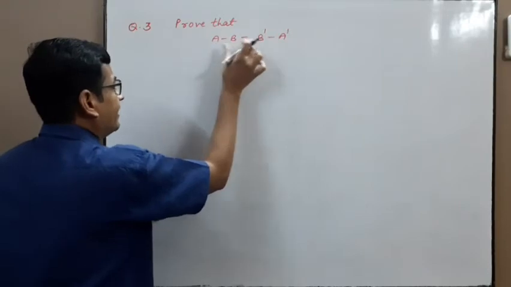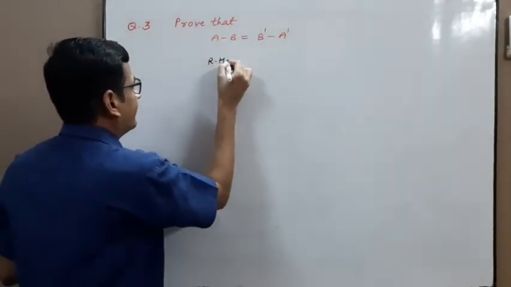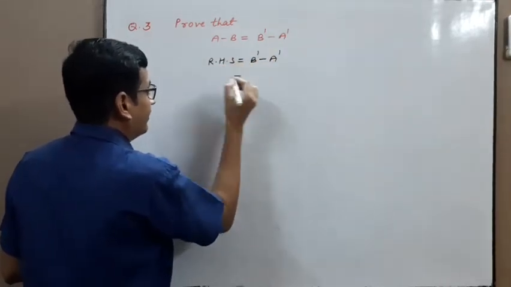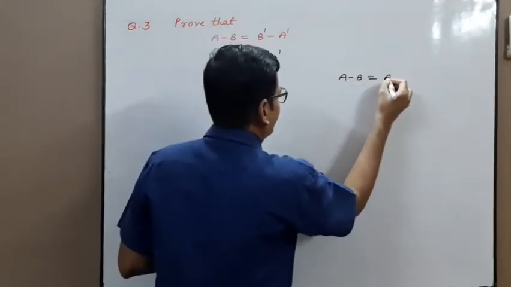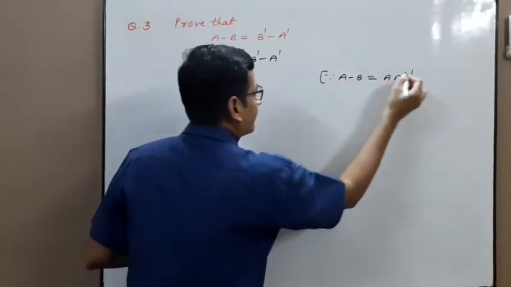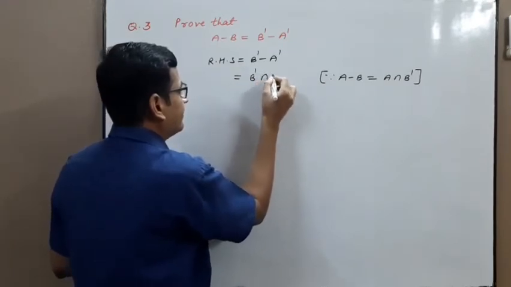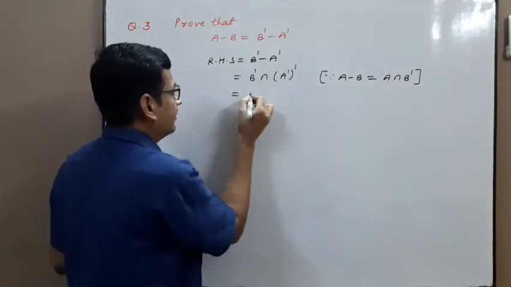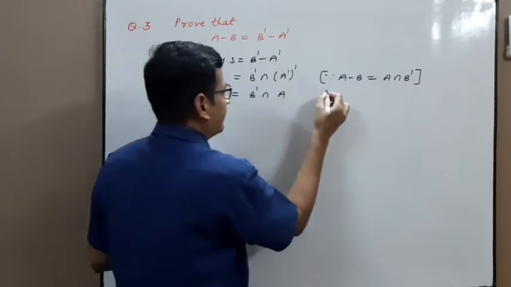Prove that A minus B is equal to B complement minus A complement. Start from the right hand side. RHS is equal to B complement minus A complement. Apply this formula. A minus B is equal to A intersection B complement. So in place of this we can write B dash intersection complement of A complement. So B complement intersection complement of A complement is equal to A.